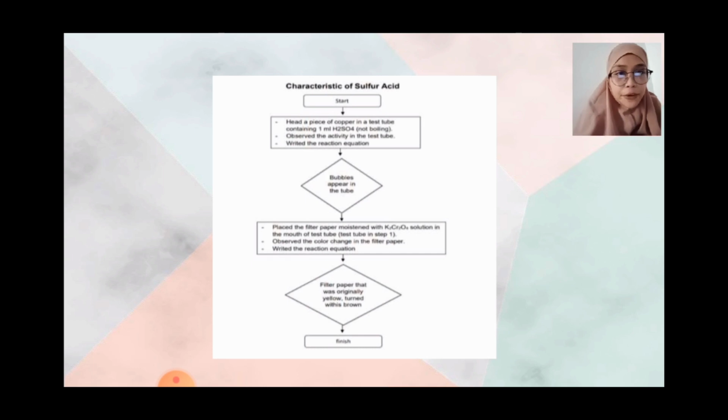Place the filter paper moistened with K2CrO4 solution at the mouth of the test tube in step 1. Observe the color change in the filter paper and write the reaction equation. The filter paper that was originally yellow turns brown. Finish.